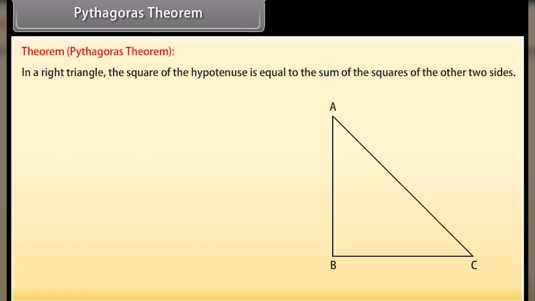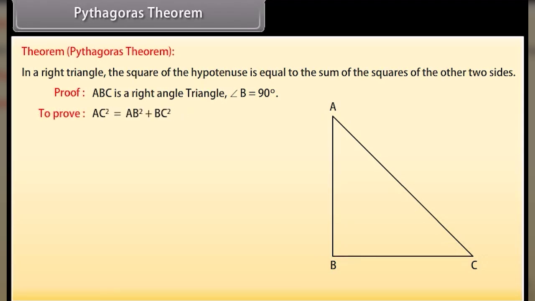In a right triangle, the square of the hypotenuse is equal to the sum of the squares of the other two sides. Let us prove this theorem. Given: ABC is a right angle triangle. Angle B is equal to 90 degrees. To prove: AC square equals AB square plus BC square. Construction: Draw BD perpendicular to AC.